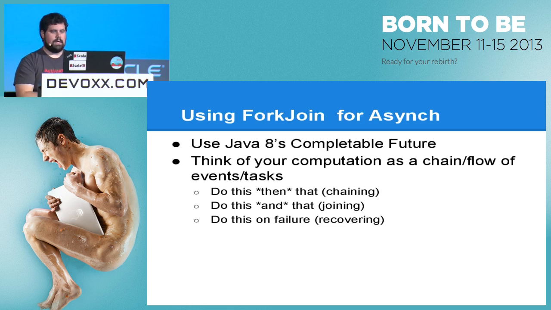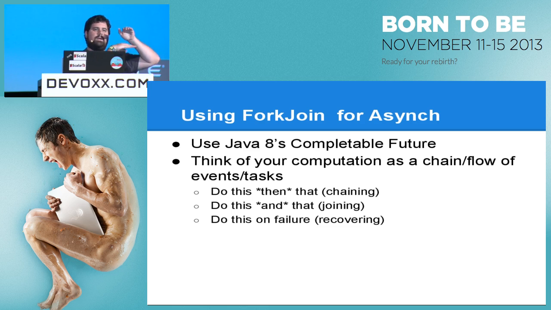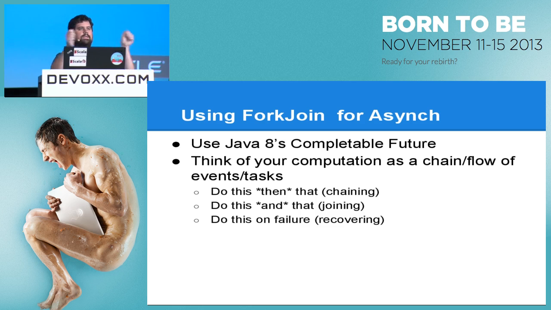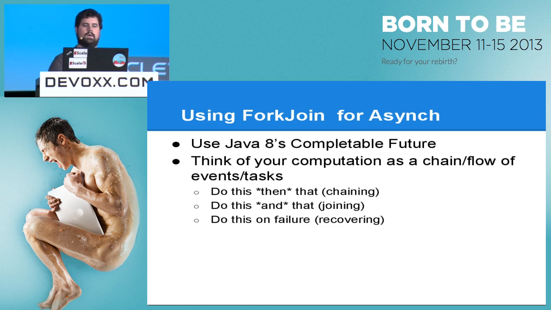So, if we use fork join for asynchronous work, we get the ability to split up our tasks very well, and the fork join pool will try to keep them on the same thread for performance, and we'll send them to other threads when we have enough to start parallelizing, and it will try to keep it as performant as possible. So in the past, this wasn't necessarily a great idea, to fragment down into these really small tasks and pass them between threads, but given this kind of scheduling, this kind of optimization, the performance is actually pretty darn good.